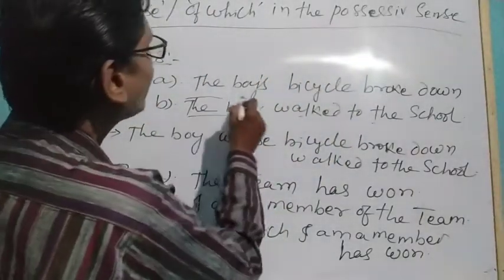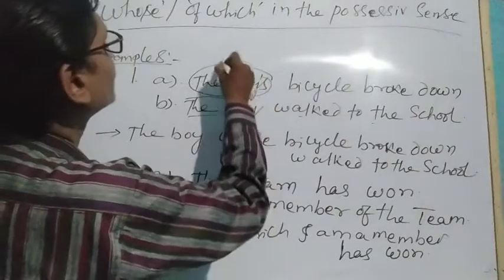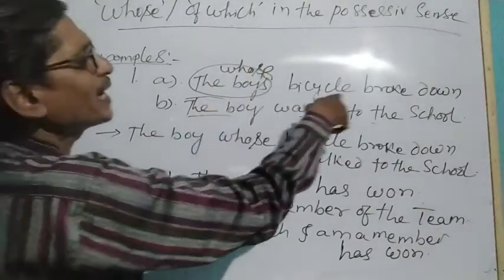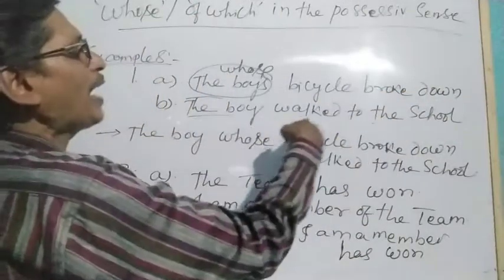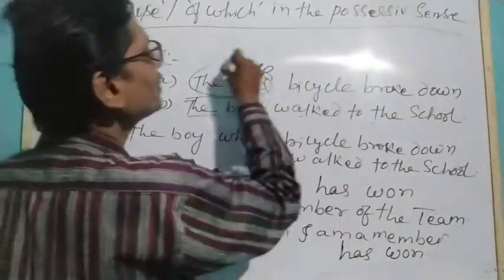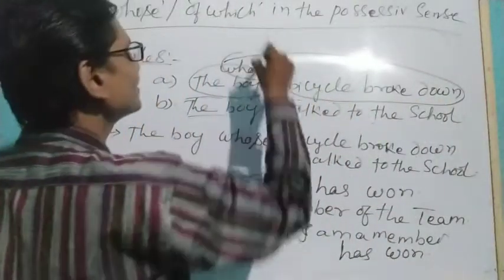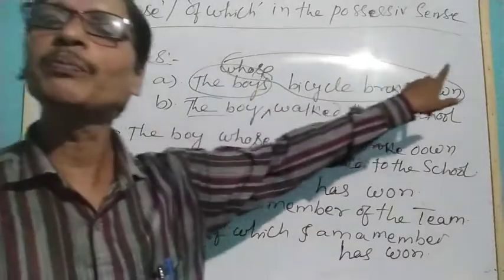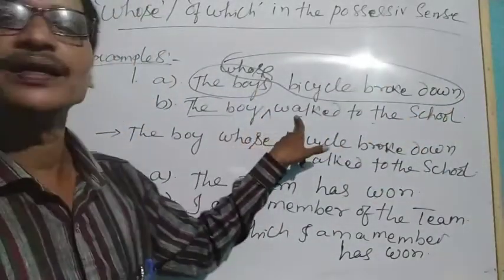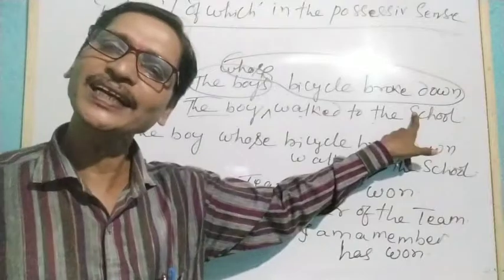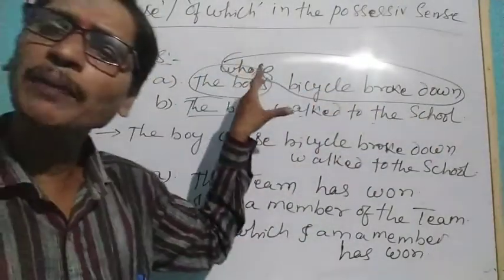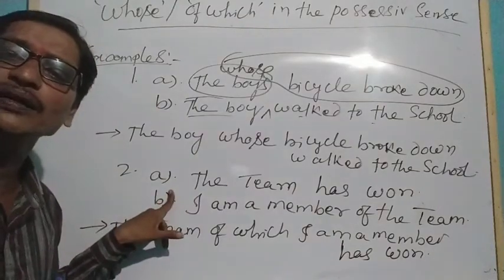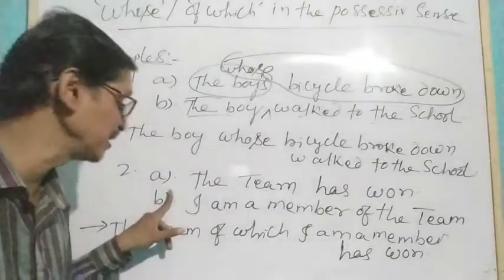So in place of his, we can use whose: the boy whose bicycle broke down walked to the school. We take this entire sentence and write it over here. Understand? So this is about a person. Similarly, I have written another example over here. Just try to understand and concentrate, please.